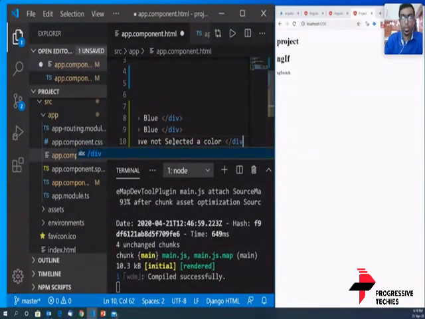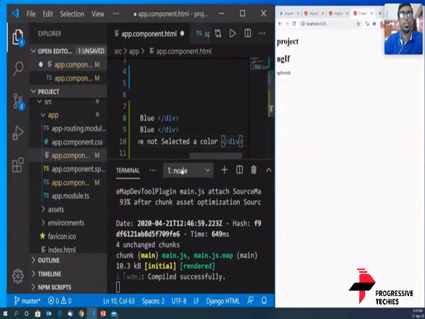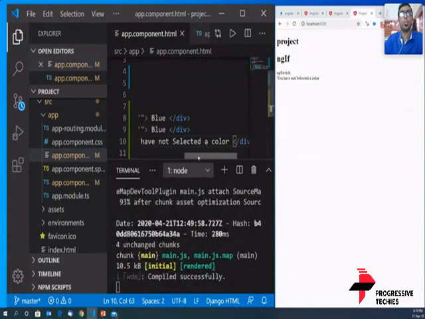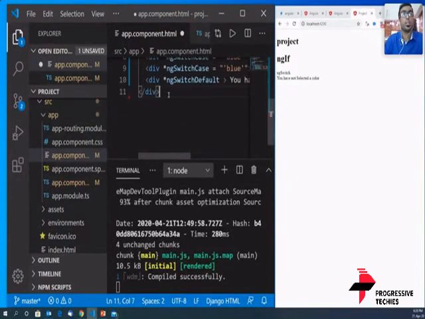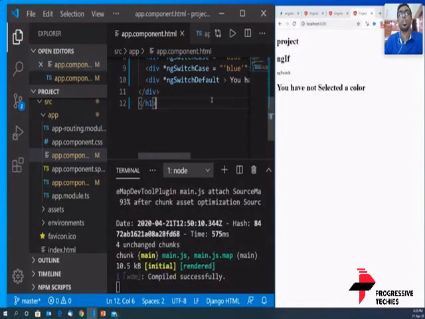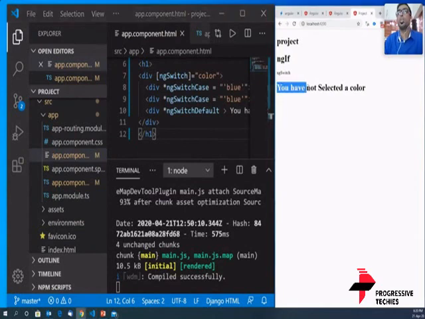So I'm going ahead, and I'm going to save this. Okay, and let's put all of this in an h1 tag, it becomes more visible. So what is the result that we got here? You have not selected a color.